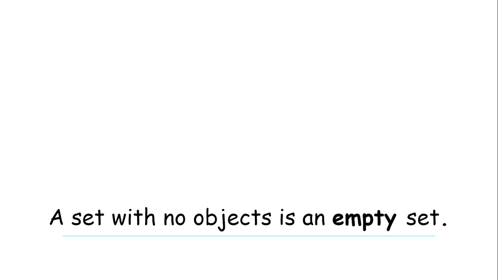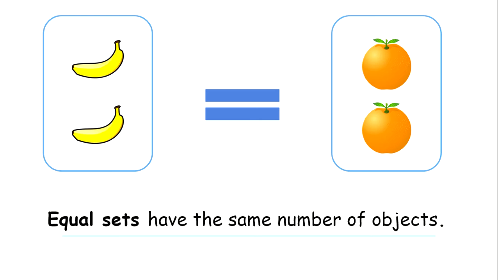A set with no objects is an empty set. So you can have a set with absolutely nothing in it and it will be an empty set.